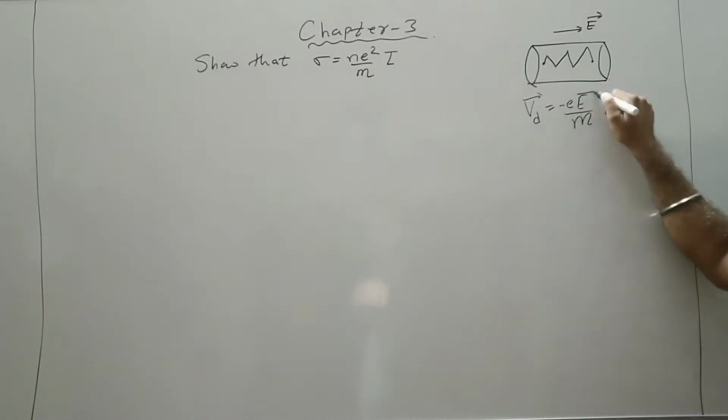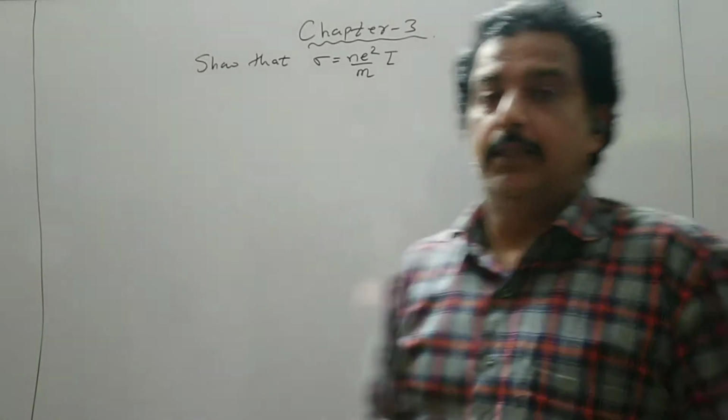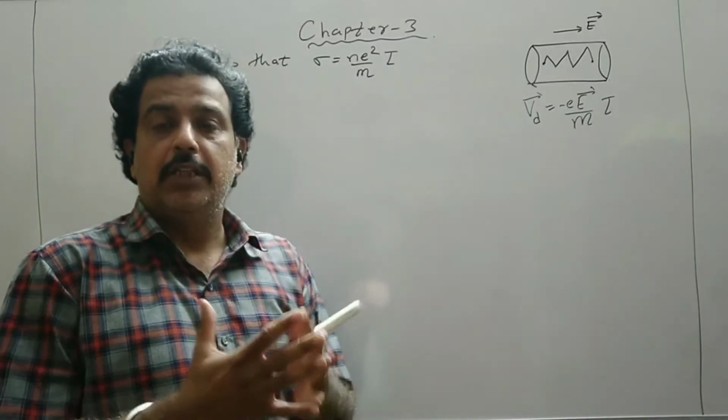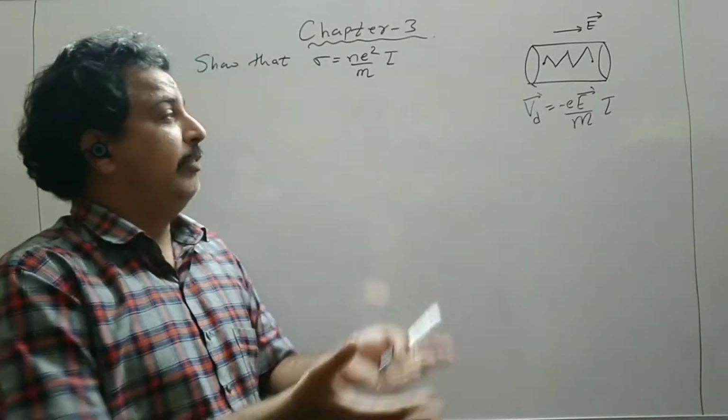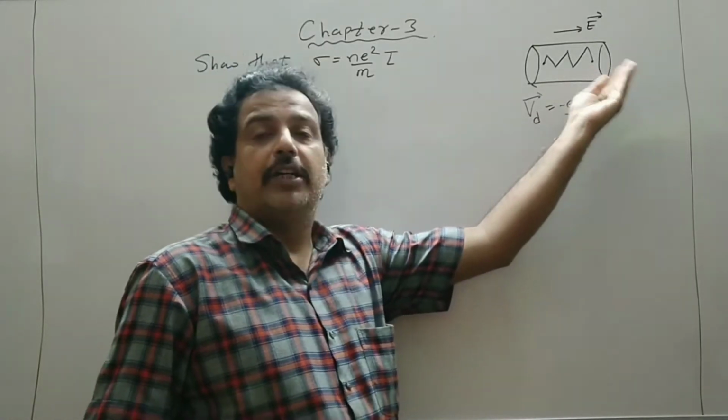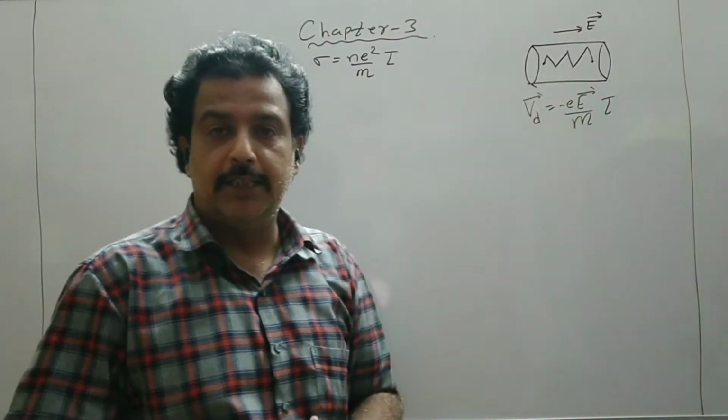So this was the average velocity with which all electrons drifted from one end of a conductor to the other end.